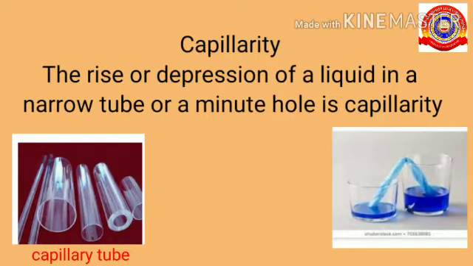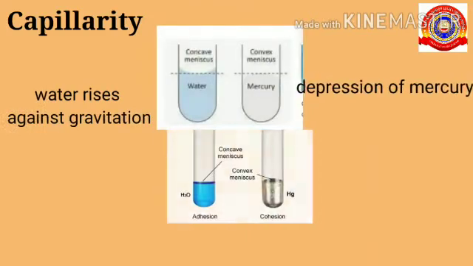Here you can see a picture of a capillary tube. It is like a glass rod with two openings at the two ends. It is like a narrow tube. A minute hole means small holes or pores in clothes, soil, etc.